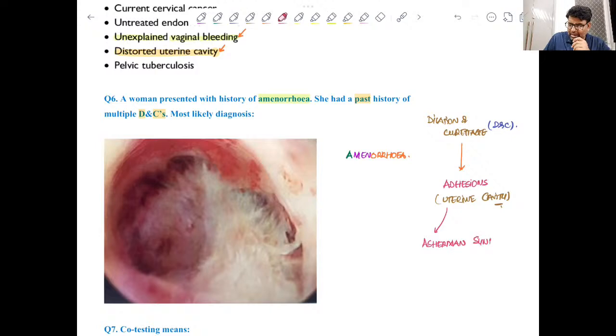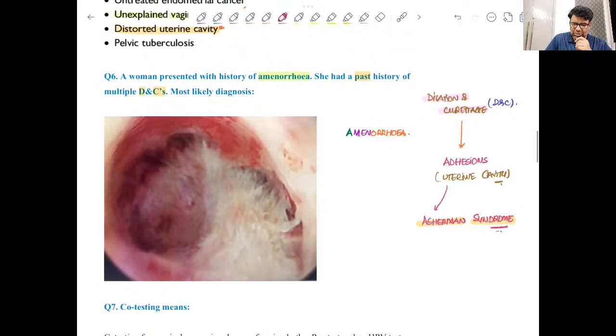Yes, this is principally seen after dilatation and curettage. So here in the image we can see adhesions within the uterine cavity, and that is what leads to infertility, right? So a lady with amenorrhea, infertility, and multiple D and C, always think of intrauterine adhesions, that is Asherman's syndrome.